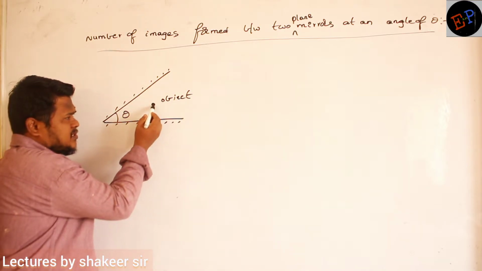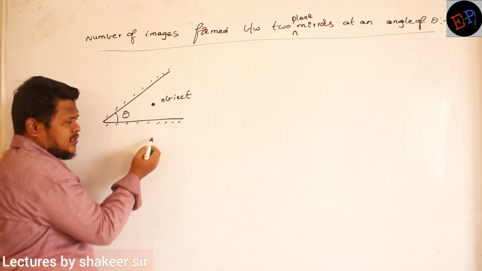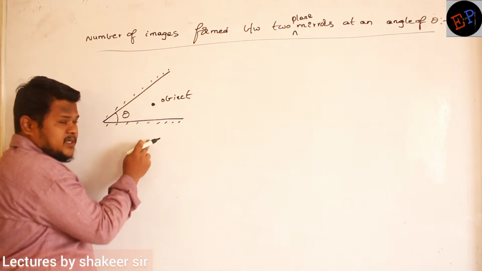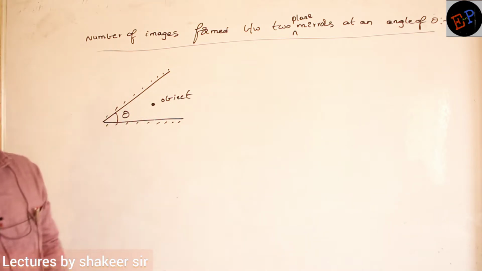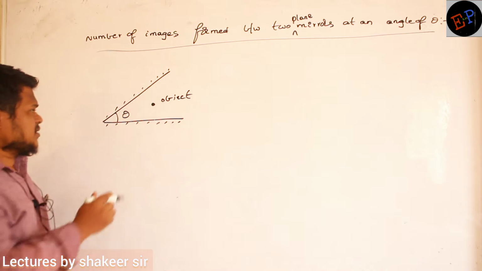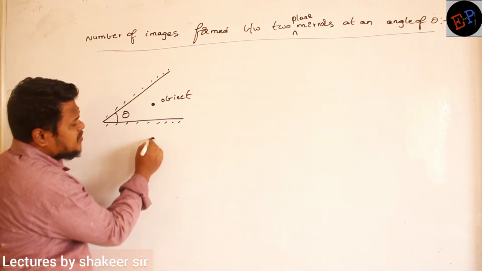This object creates an image in one of the mirrors. The object will create an image in one mirror. This image will serve as an object for the second mirror. Are you able to understand? So for example, if you take this object, where will the image be created? The image will be created here, no?